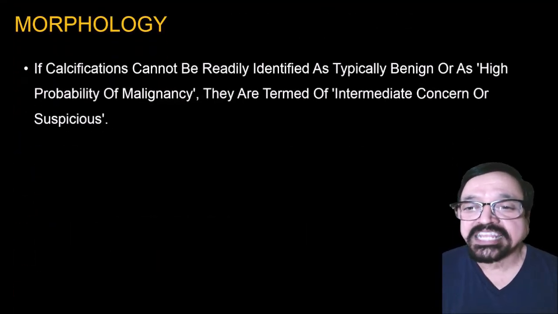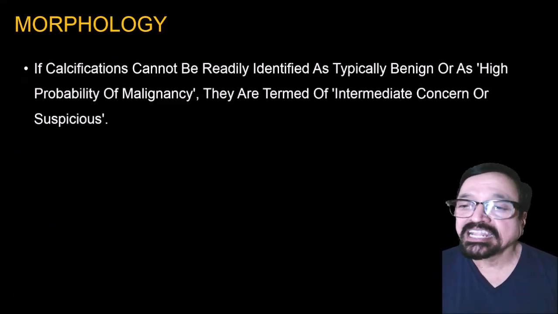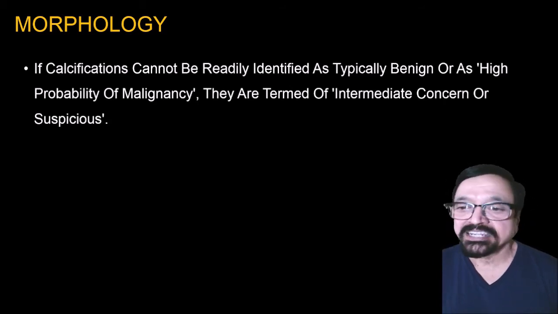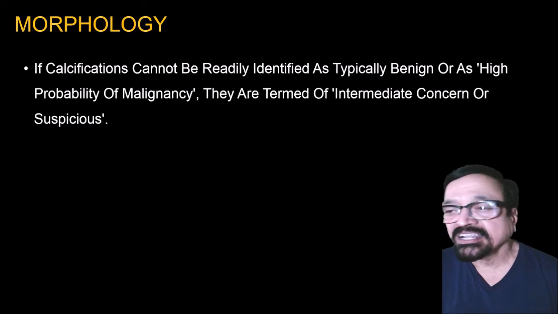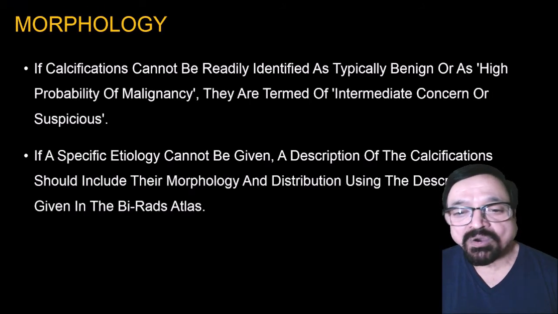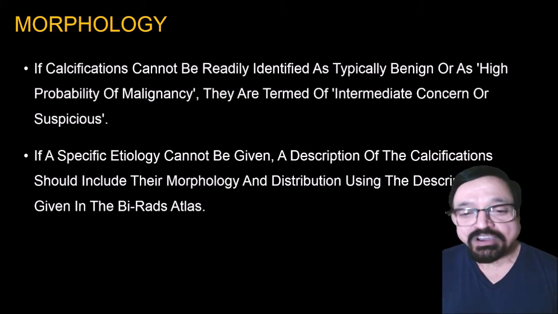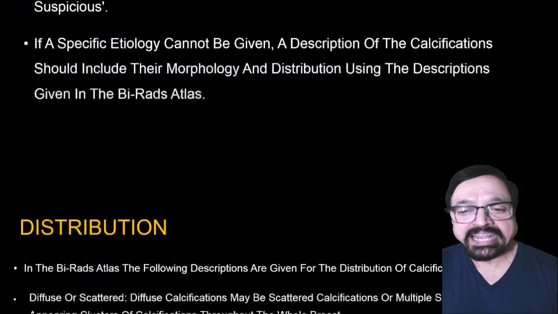Now, calcifications that cannot be readily identified as typically benign or high probability of malignancy are termed of intermediate concern or suspicion. Now a specific etiology cannot be given. A description of calcification should include their morphology and distribution, using the descriptions given in the BI-RADS atlas.